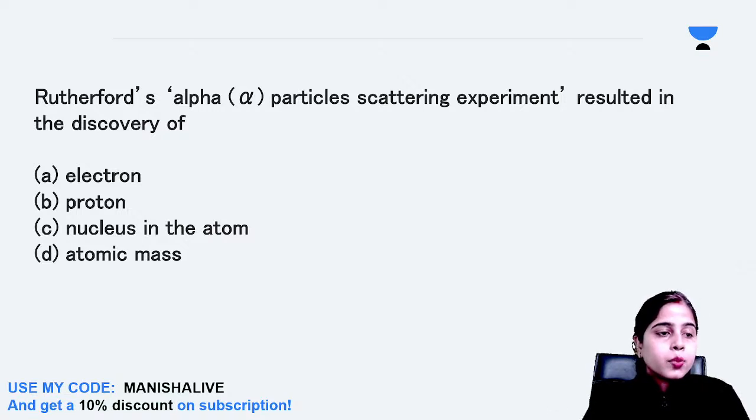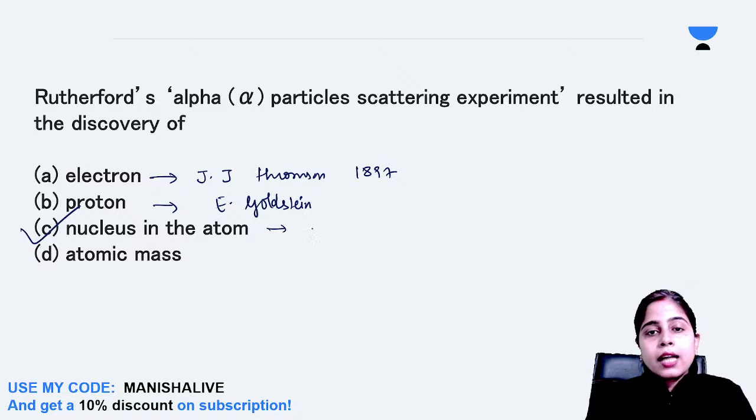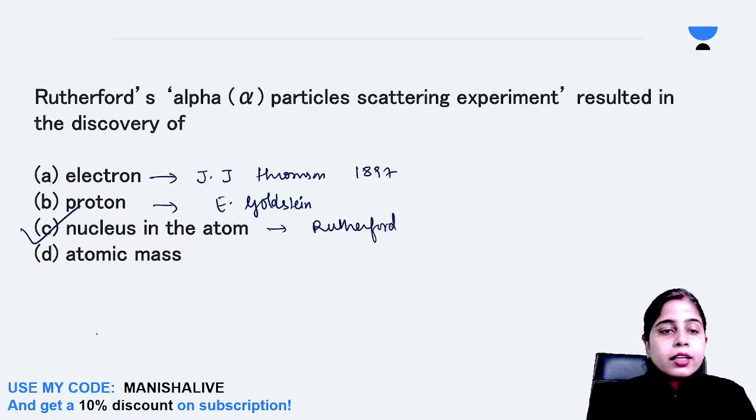So very good, Peregrine Falcon, well done. The correct answer is the nucleus in the atom. The electron was discovered by J.J. Thomson in 1897. The proton was discovered by E. Goldstein. The nucleus in the atom was discovered by Rutherford. Clear, everyone? So these three were discovered by three different scientists.